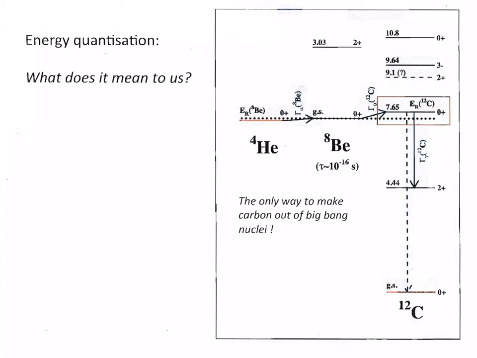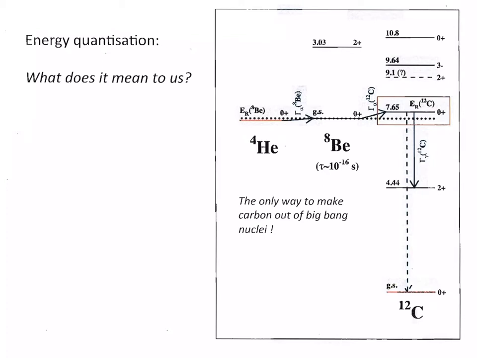For carbon-12 to be created, a very unlikely scenario has to occur. First, two helium-4 nuclei, two alpha particles, have to form beryllium-8, which has an extremely short half-life. During this brief time of about 10 to the minus 16 seconds, a third alpha particle has to be captured so that a resonance state can be formed that is at 7.65 MeV.